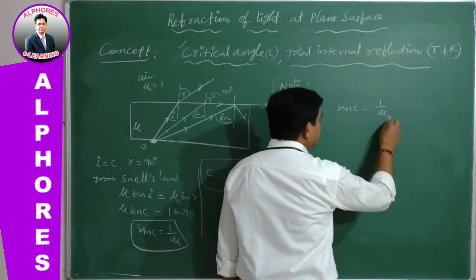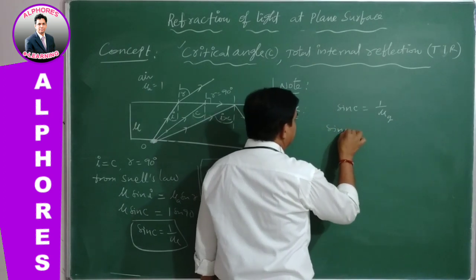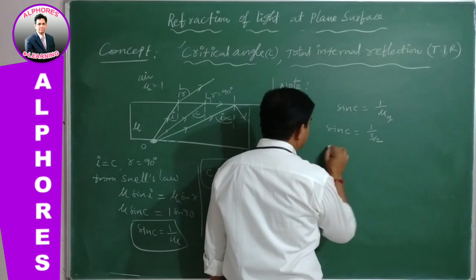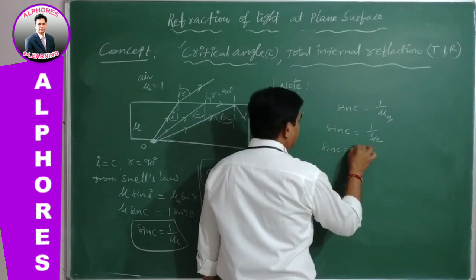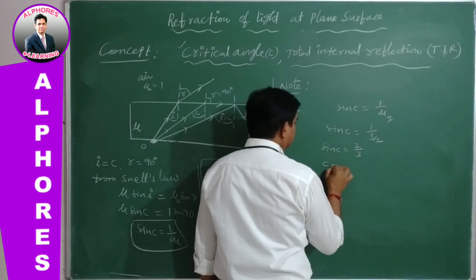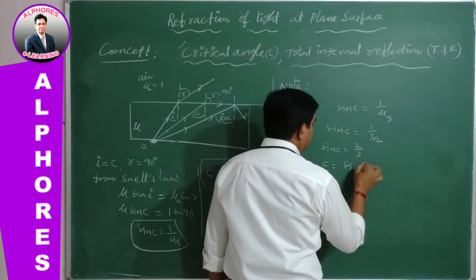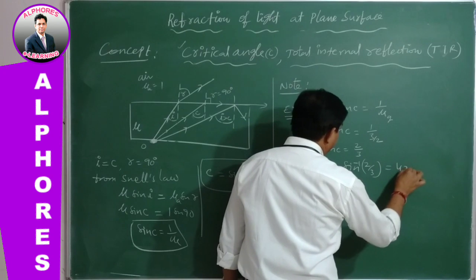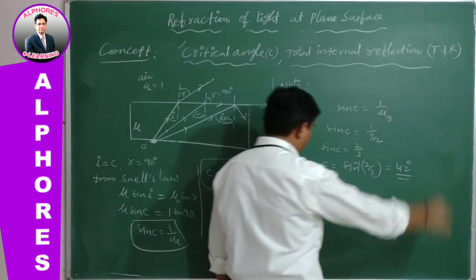So glass directly we can write it as sin C is equal to 1 by 3 by 2, which gives sin C is equal to 2 by 3. C is equal to sin inverse 2 by 3, which gives us 42 degree nearly.